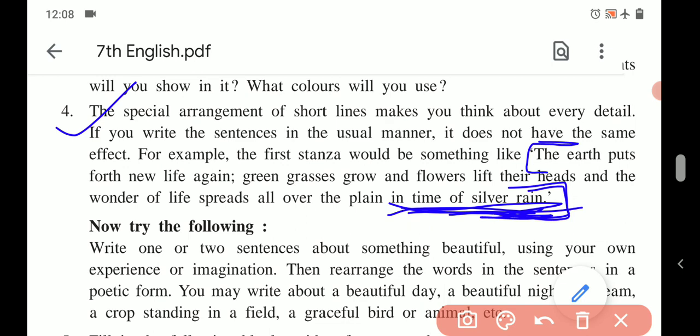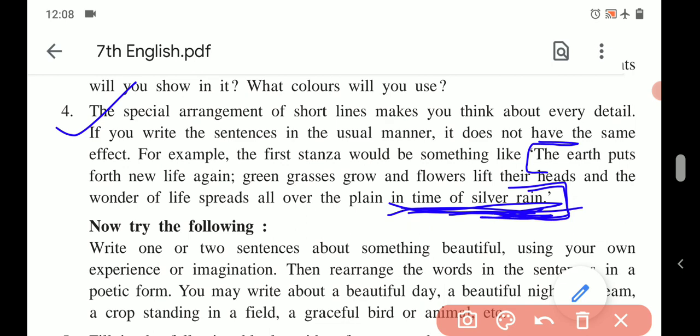So the second can be done in the same way, just like there is the beginning. In time of silver rain, the butterflies lift silken wings to catch a rainbow cry. So you can begin with the butterflies lift silken wings to catch a rainbow cry, and trees put forth new leaves to sing in joy beneath the sky.